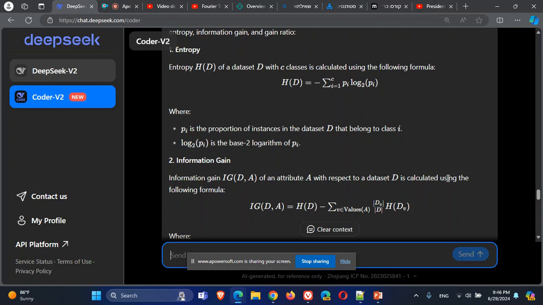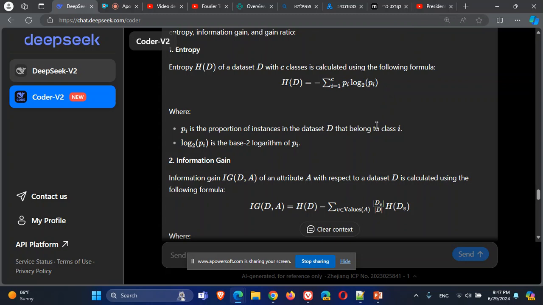To know if the splitting is good, what I will do is this. I will calculate the entropy of my data now. This is the formula for entropy. We will talk about it. I will calculate the entropy of the data now, and I will calculate the entropy of the data after the splitting.